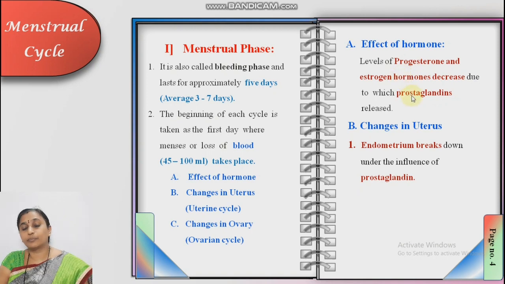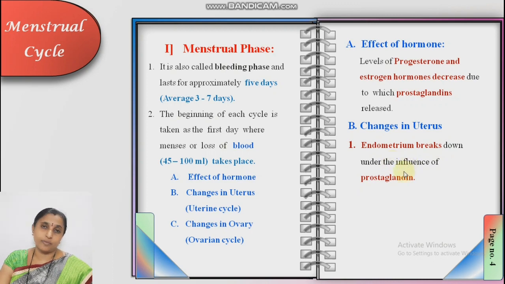Along with this, the prostaglandin hormone is released. So what happens due to prostaglandins? The endometrium breaks down under the influence of prostaglandin, so bleeding occurs. You should remember: the menstrual phase is also known as the bleeding phase. Duration 5 days, 1st to 5th day. 45 to 100 ml of blood loss, as the menses passes out through the vagina. Effect of hormones: progesterone and estrogen levels decrease, prostaglandin is released. So what happens due to this? Changes occur in the uterus. Due to prostaglandins, the endometrium breaks.